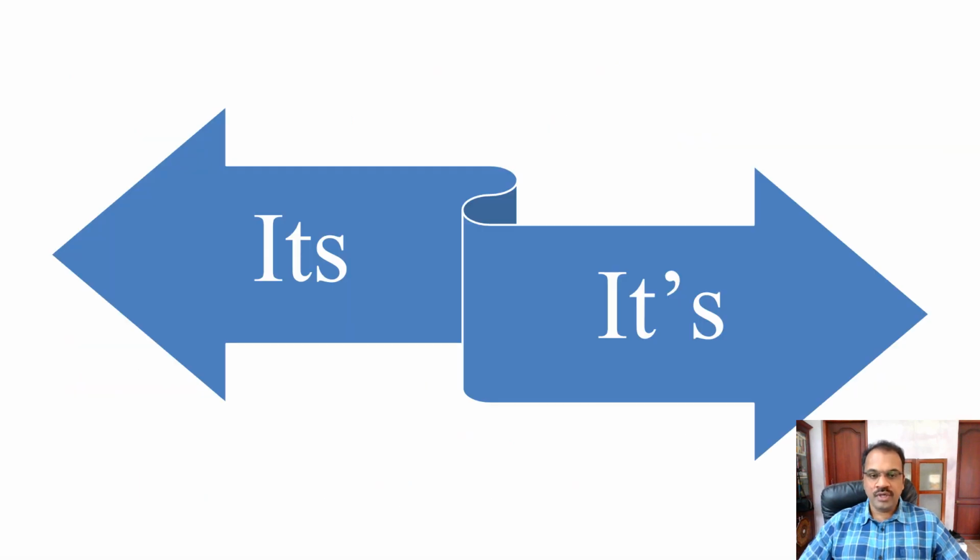Now, moving on to the next pair, its and it's. Both of them sound the same, but obviously there is a difference. Its means belonging to it. Usually, when we write something like Jones's, we use the apostrophe s along with the noun, but in the case of it, that apostrophe is not there. Belonging to it is written as its. The version with the apostrophe, it's, is a contracted form of it is. People usually confuse between these two.